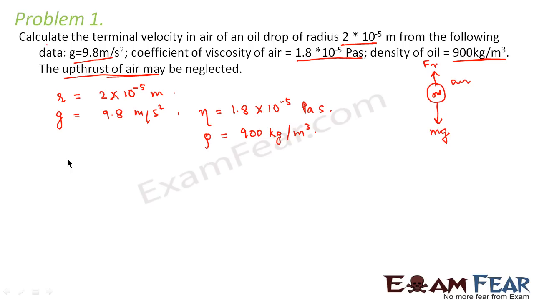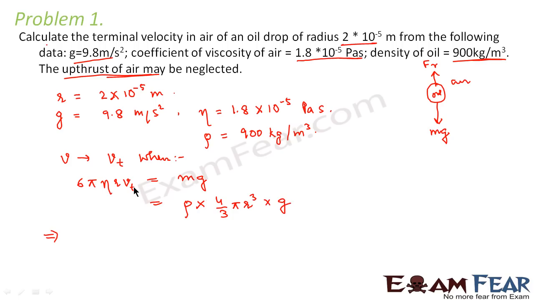So the drop will approach terminal velocity when the total resistive force, that is 6 pi eta rv according to Stokes' law, will be equal to mg. Now what will be m? Mass is nothing but density into volume. So this is density, and what would be volume? 4 by 3 pi r cube into g.